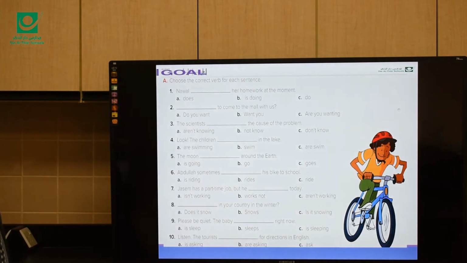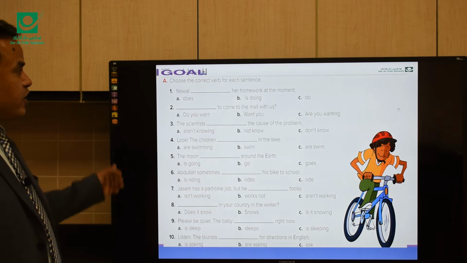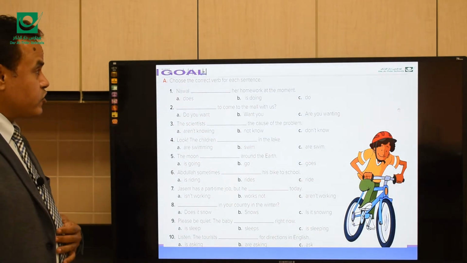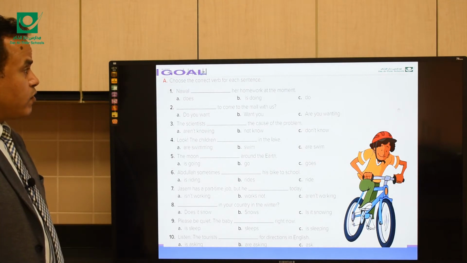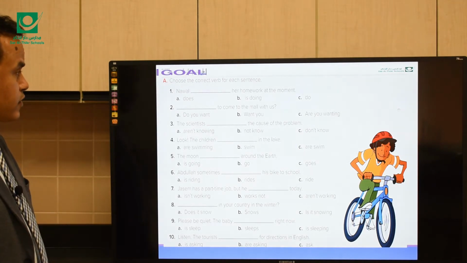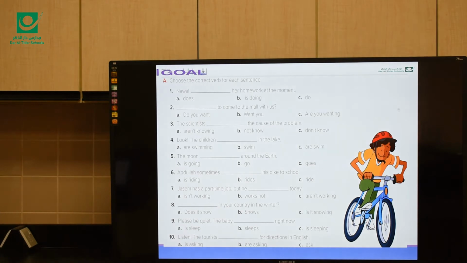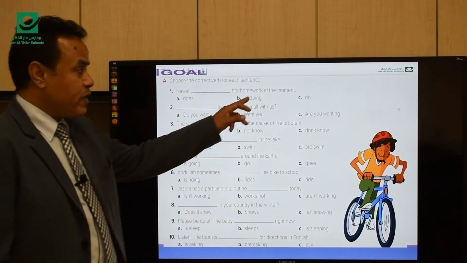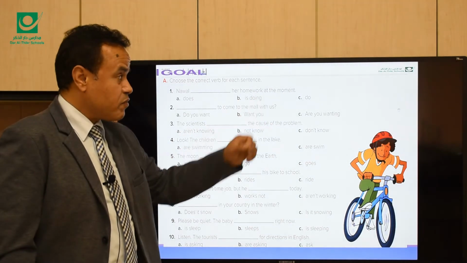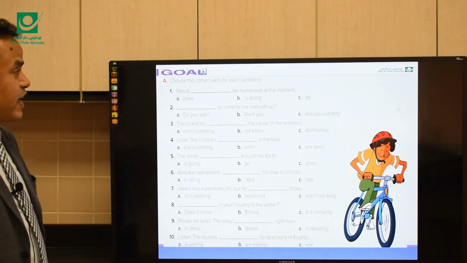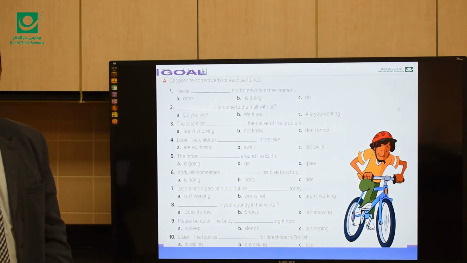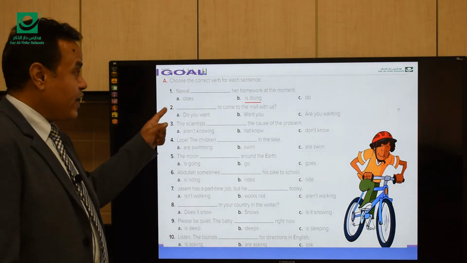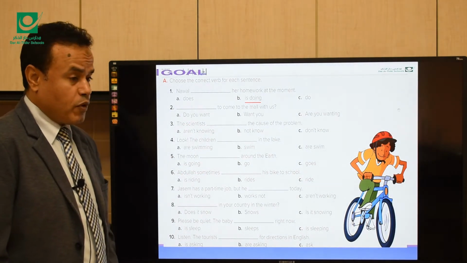Okay? Go to part A. Choose the correct verb form for each sentence. Sentence number 1. Nawal ___ her homework at the moment. Here we have at the moment, or now, or at the time of speaking. So does, is doing, or do? What do you think? Exactly, is doing. Nawal is doing her homework at the moment.